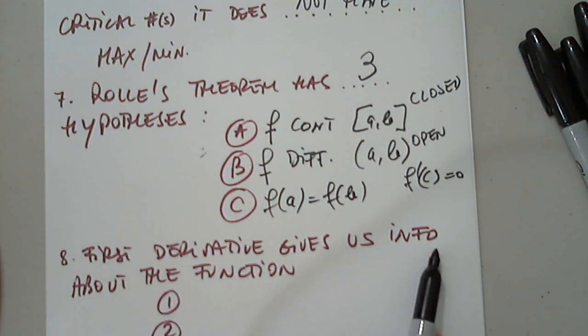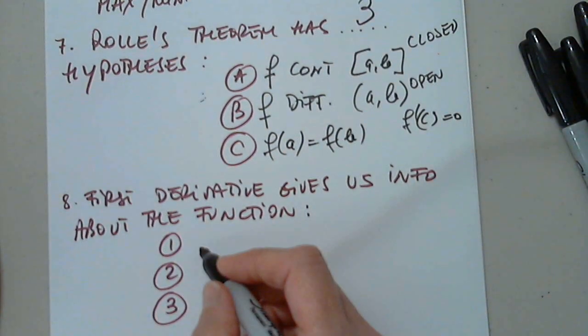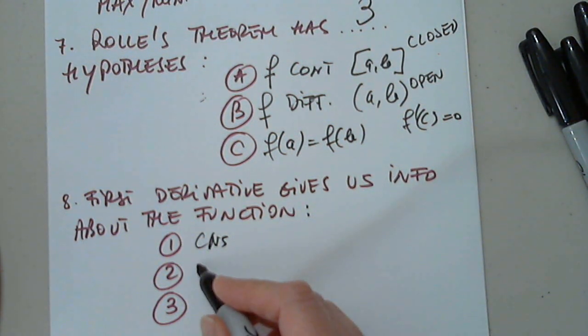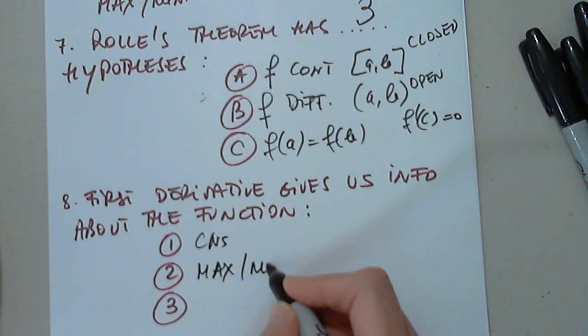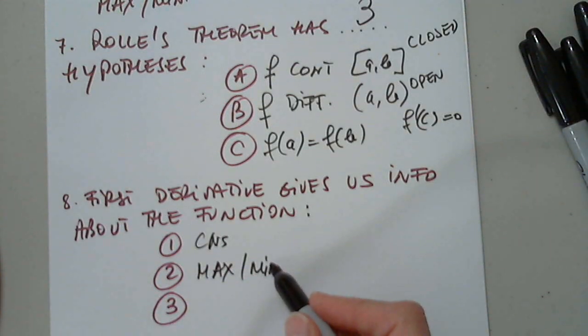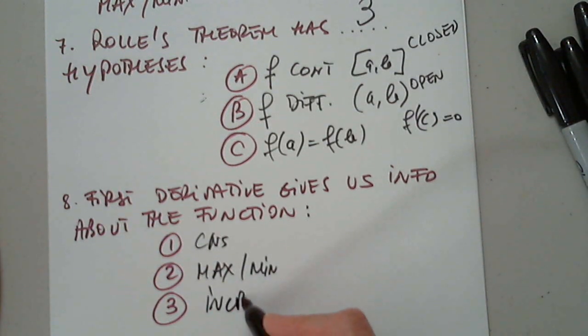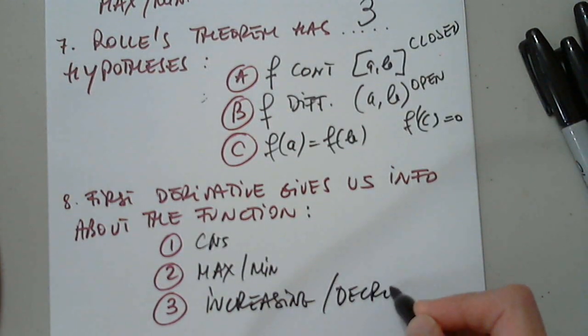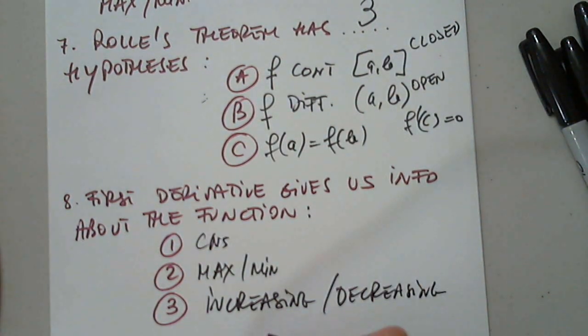Last one here. First derivative gives us a lot of info about the function. What does it give? Critical numbers. It gives us the max and the min, under certain conditions. And then intervals of increasing or decreasing. Very good. Increasing, decreasing intervals.